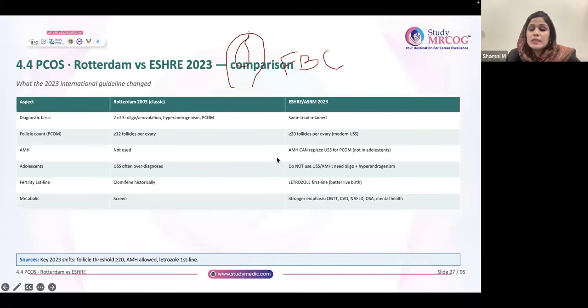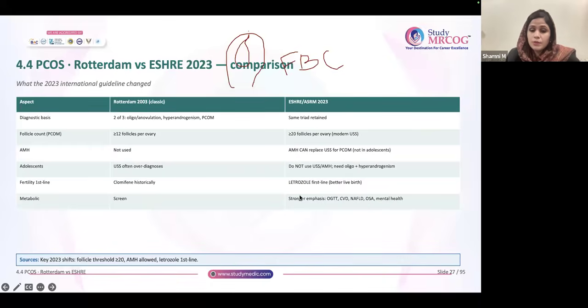And metabolic screening is mandatory according to the older as well as the newer criteria. And there is a good focus on GTT, cardiovascular diseases, non-alcoholic fatty liver disease, obstructive sleep apnea, and mental health. So the patient has to be referred to rule out OSA according to the symptoms, if there is snoring. Mental health evaluation: sometimes you will get questions here. Mental health evaluation for PCOS is also mandatory.